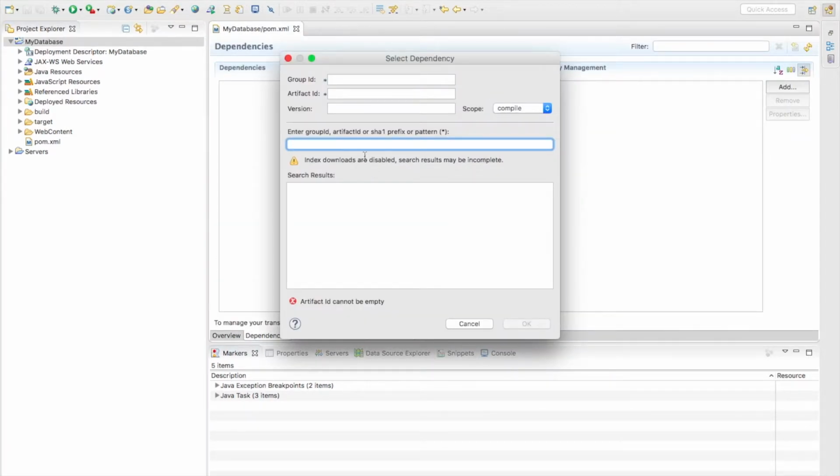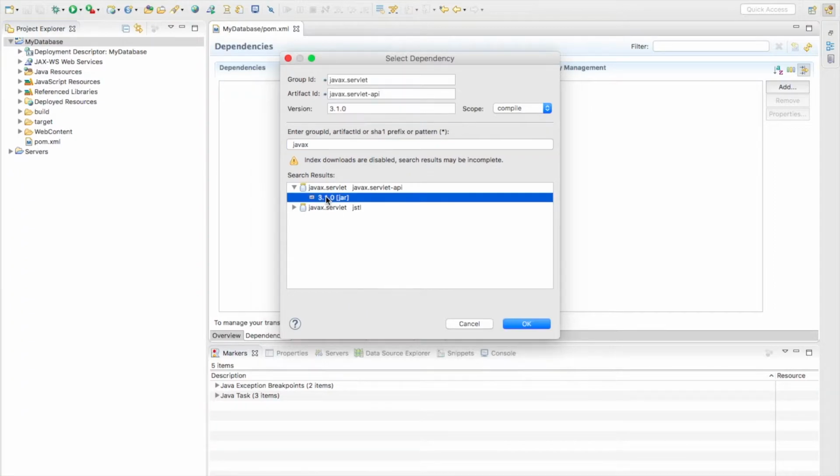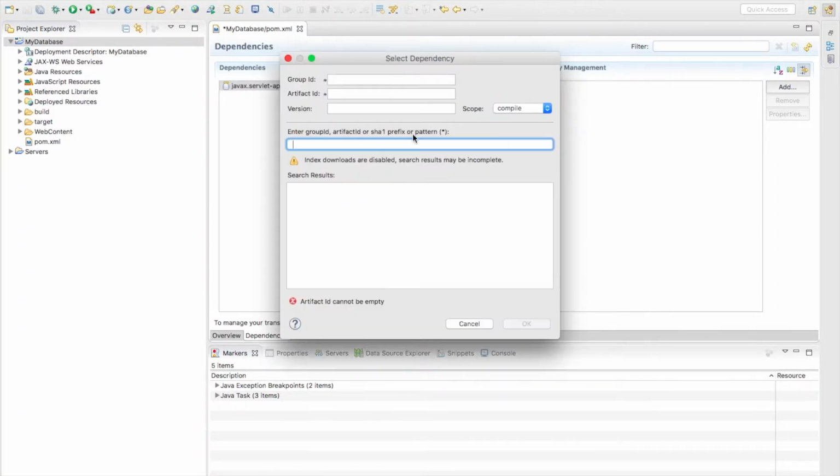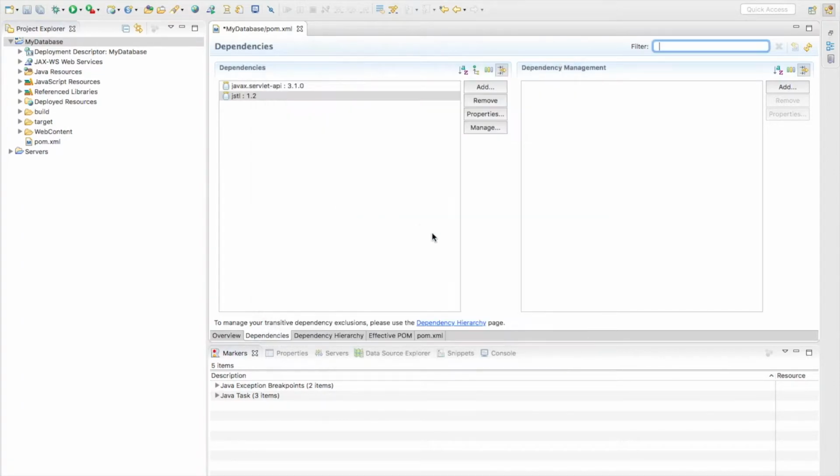Add first, I will just add javax, and then you have here servlets. I want to add it. Then add JSTL, and I will add the MySQL connector.